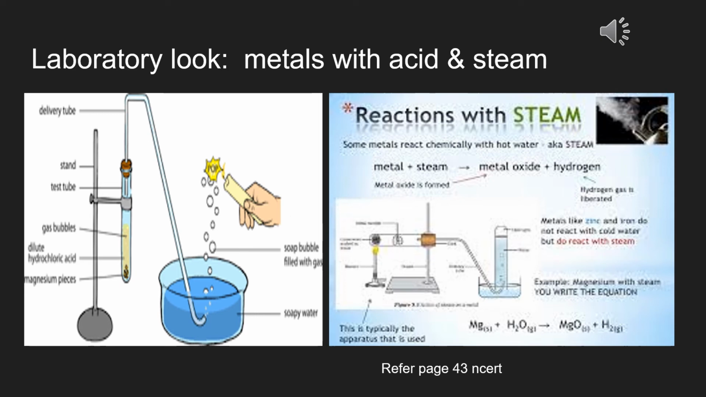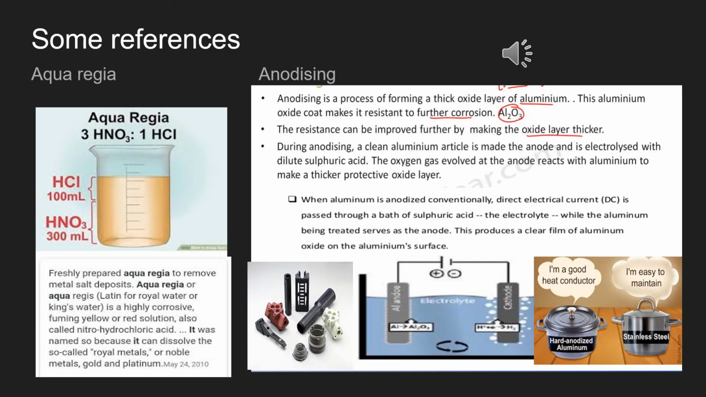The reaction with steam. The metal is kept in the test tube, and see what reaction is going to happen after it has reacted with the steam. And the pop sound, you can easily identify the first experiment.